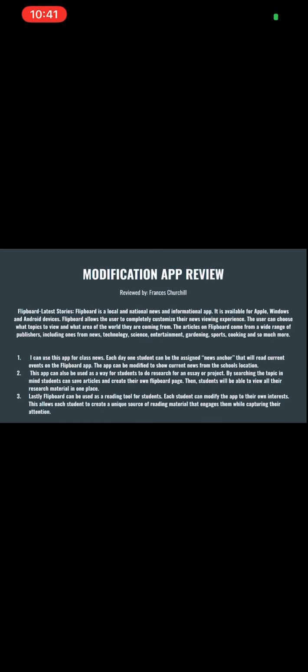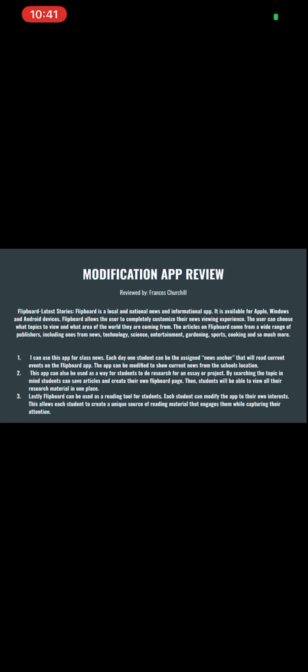Ways we can use this in our classrooms. We can use this app for class news. Each day, one student can be assigned news anchor that will read current events on the Flipboard app. The app can be modified to show current news from the school's location. This app can also be used as a way for students to do research for an essay or project. By searching the topic in mind, students can save articles and create their own Flipboard page.